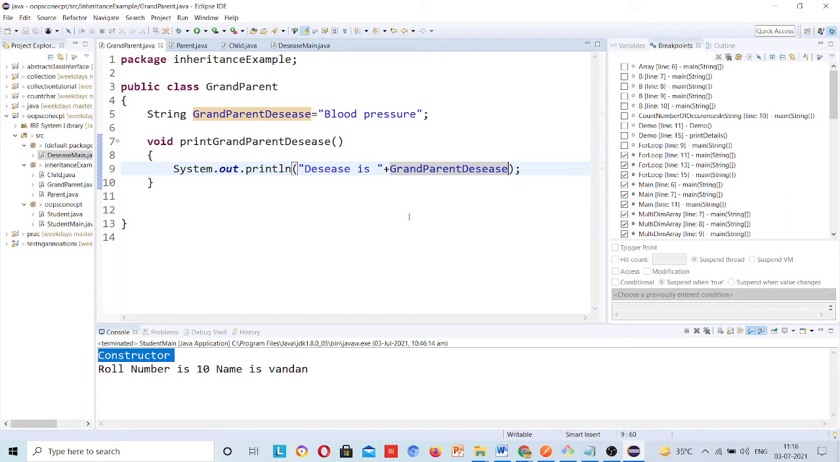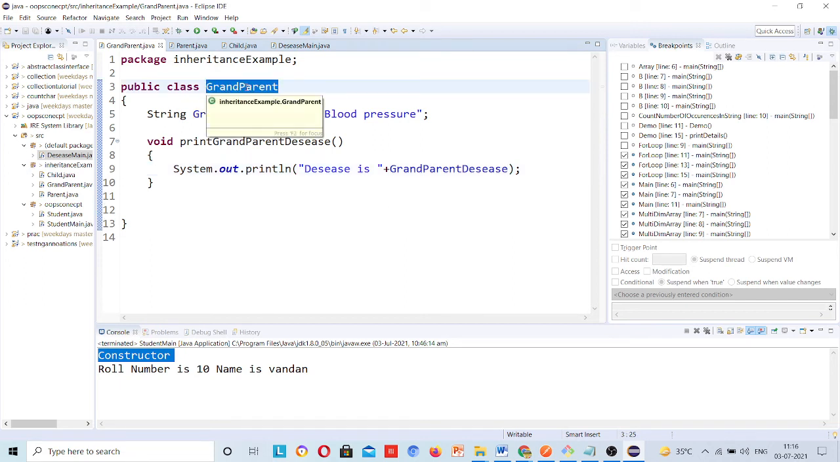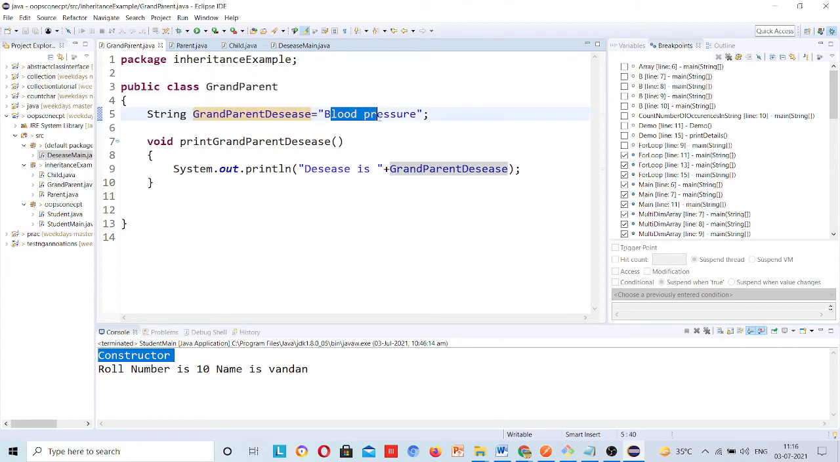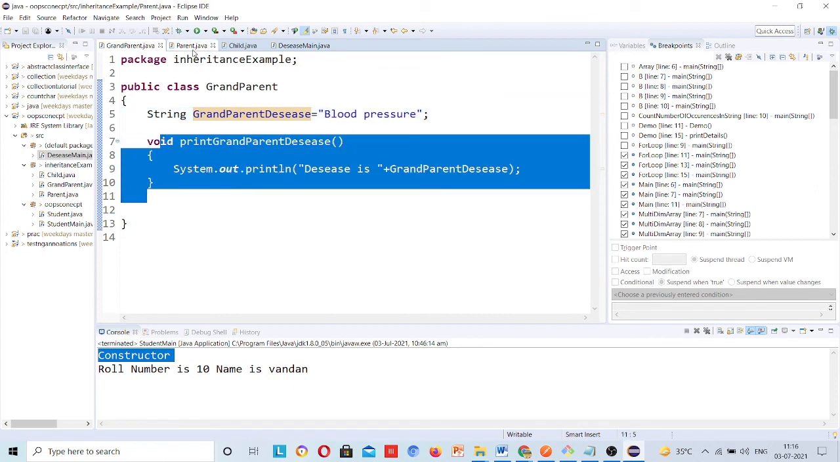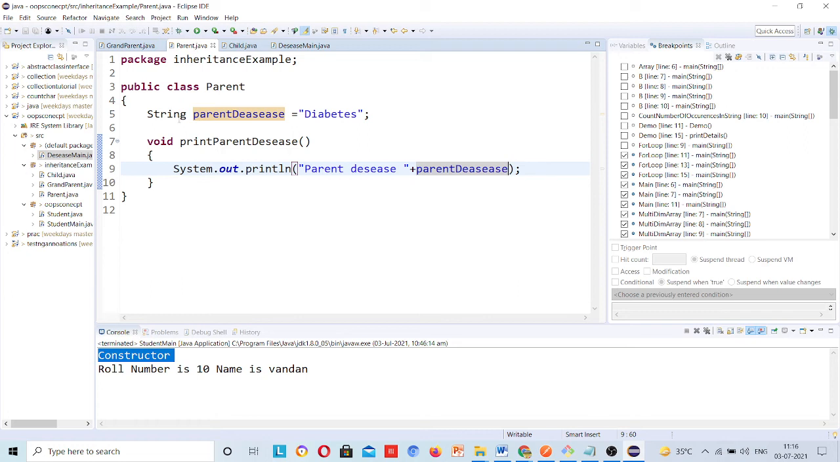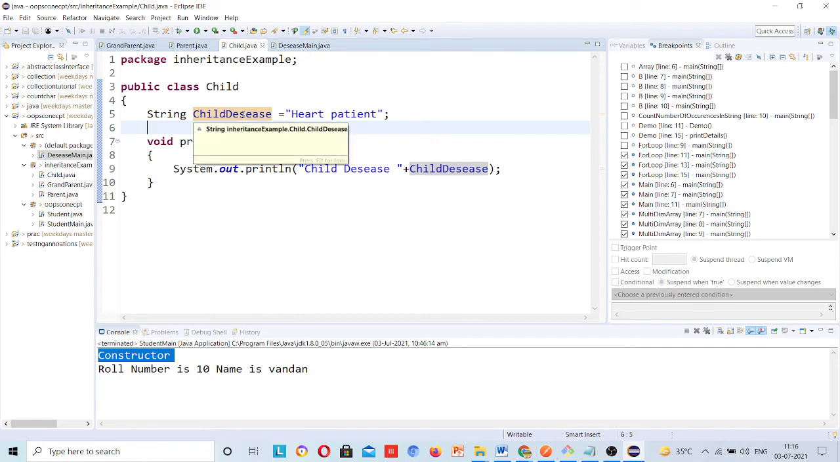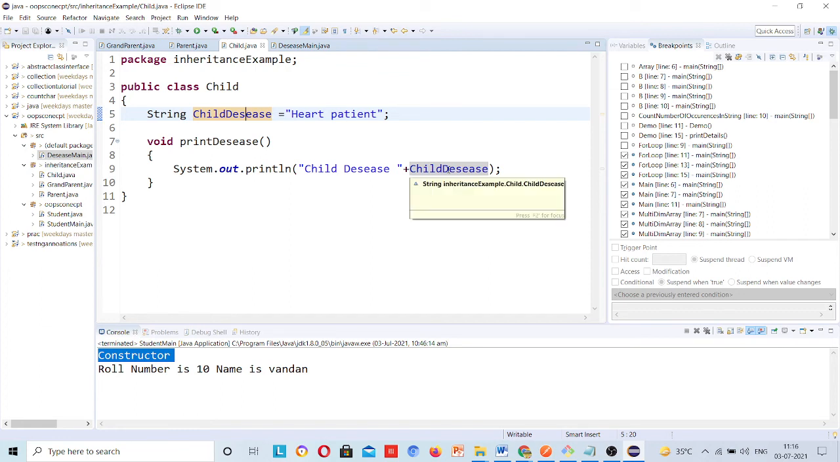Now you will understand carefully that I have a class grandparent, which has the string variable actually holding the blood pressure disease. I am just printing it in this method. Then there is another class which has the parent disease, diabetes, and I am printing it here. And there is a child class which has the child disease, a heart patient. I am just printing it out.